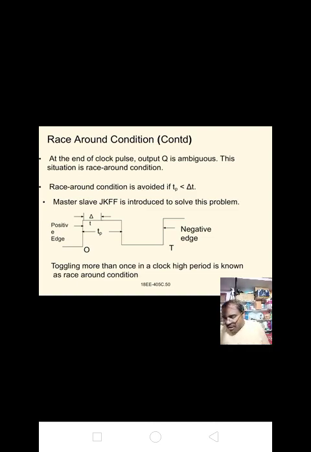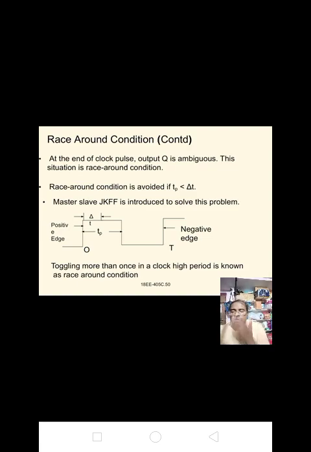The IC numbers of the latch and the JK flip-flop: for latch it is 7475 for TTL and 4042 for CMOS.